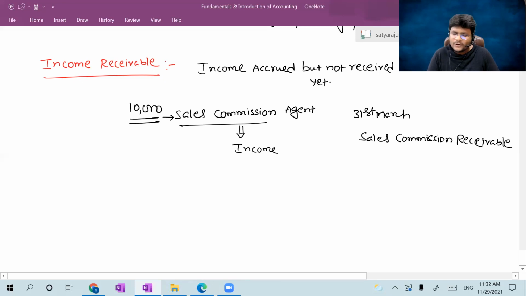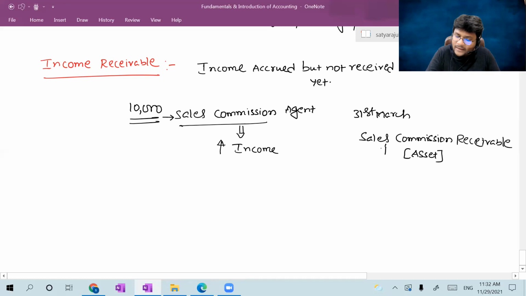One thing is sure, the sales commission is an income. Sales commission receivable is an asset. What is the meaning of asset? An asset is a resource from which you can generate future economic benefits. Yes, you are receiving a certain amount in the future. So for the current year, it can be treated as an asset.